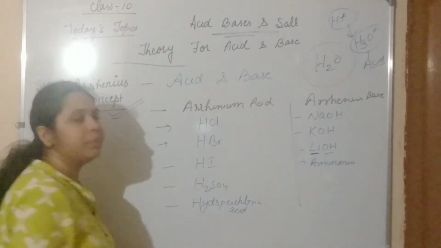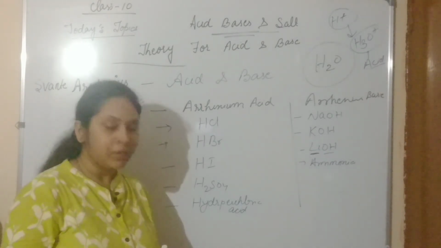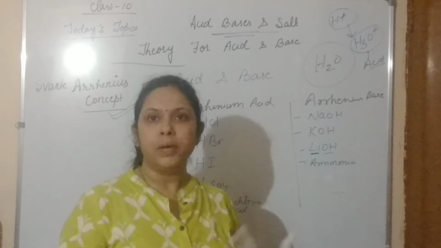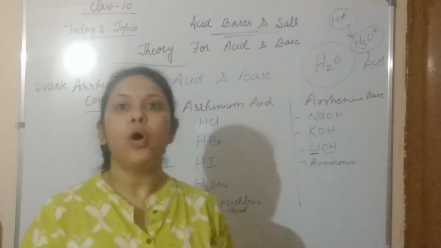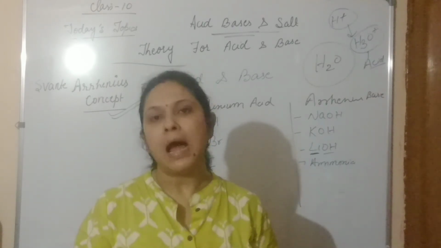These are some examples of Arrhenius bases. Next we are going to study strong acid and weak acid, strong base and weak base.